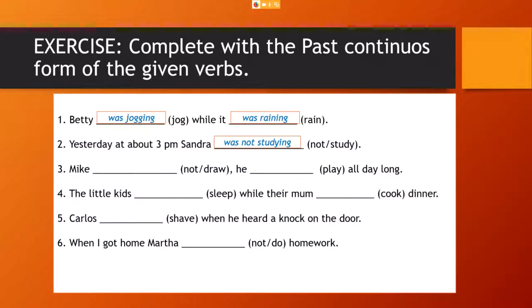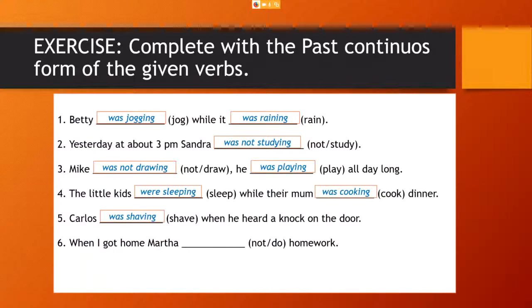3. Mike was not drawing, he was playing all day long. Remember that is with the past continuous. Okay? Number 4, the little kids were sleeping while their mom was cooking dinner. 2 parallel actions.